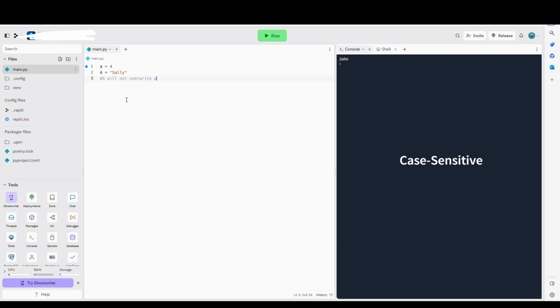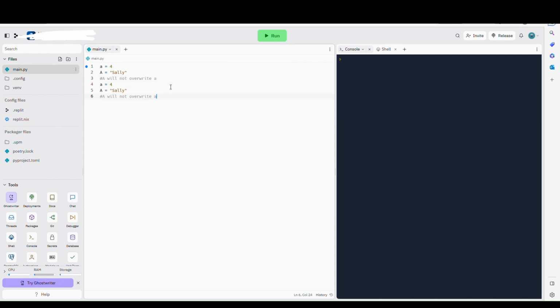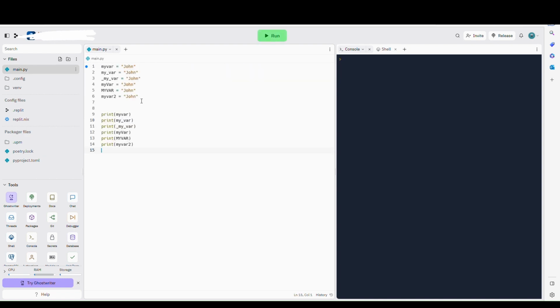Case-sensitive. Variable names are case-sensitive. Variable names.